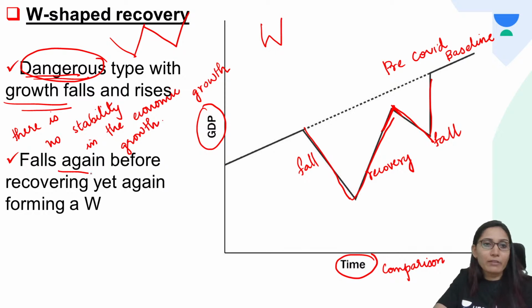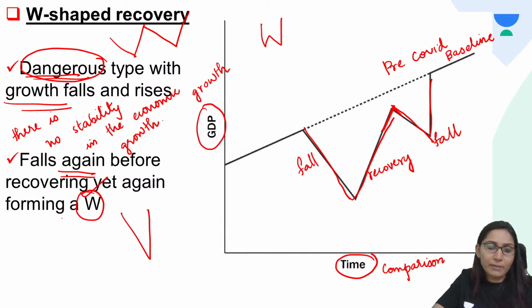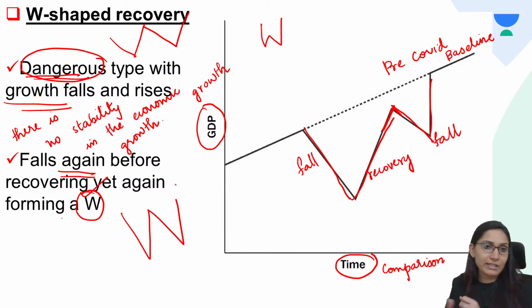The economy will fall again before recovering, yet again forming a W. So fall, rise, before coming to normalcy, it will fall again, then rise. So there is no stability, or we can say that there is again a fall before another recovery. So this is the problem with W-shaped recovery.